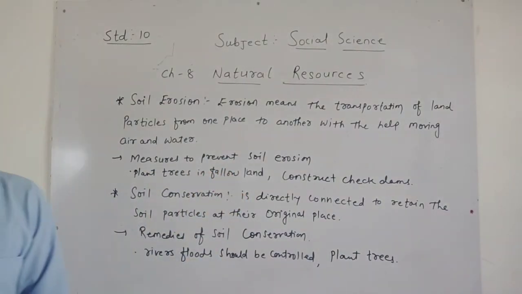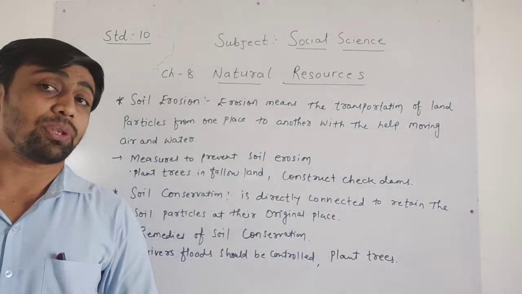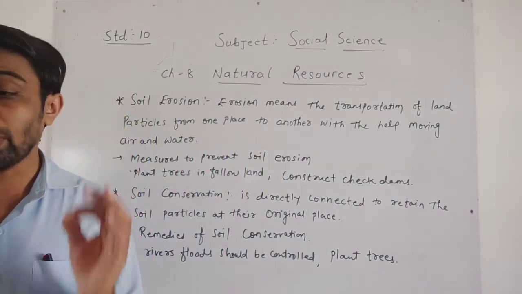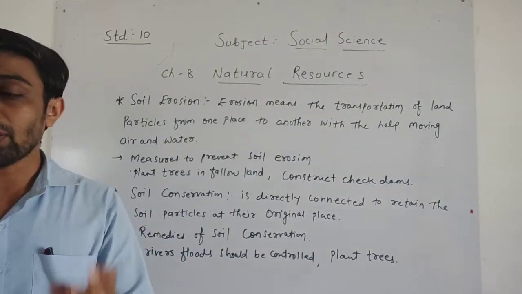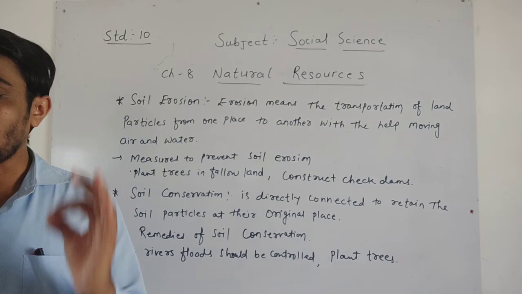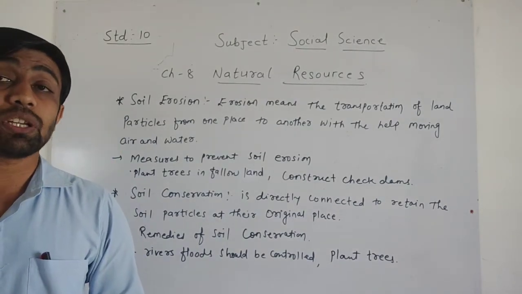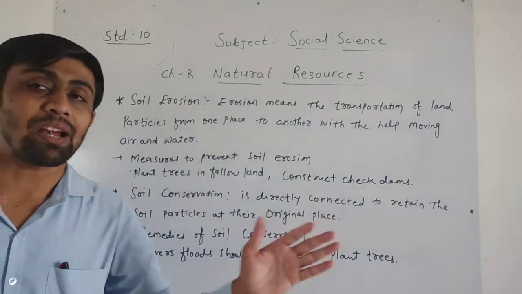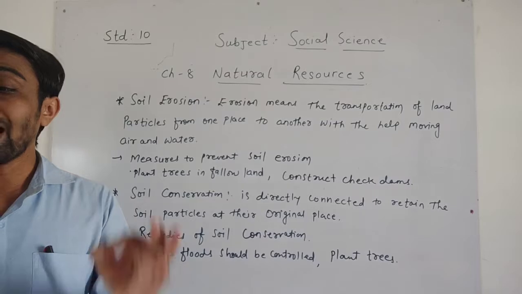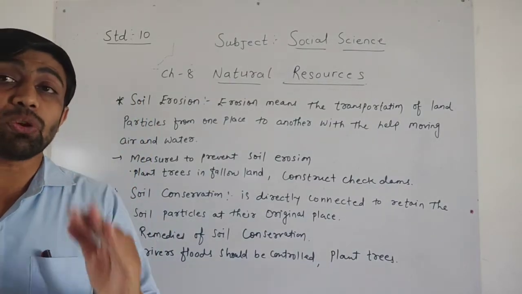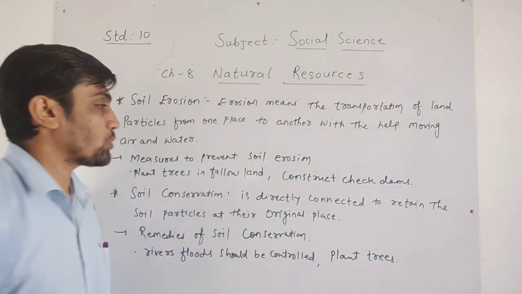They have given the measures to prevent soil erosion. First, we have to control the grazing activities on the land. That is a requirement. Second, plantation should be carried out by the contour method in the sloping region. Next, plant trees on the fallow land. It means we have to plant more trees on the fallow lands.